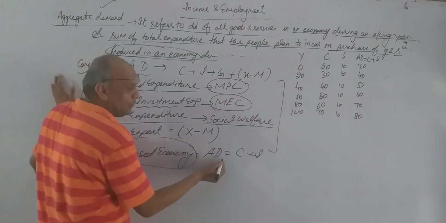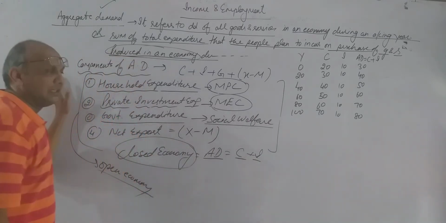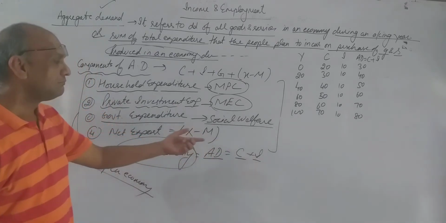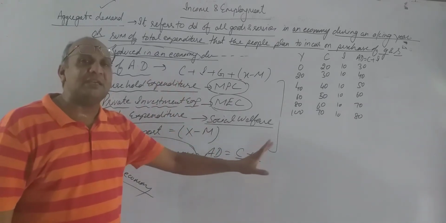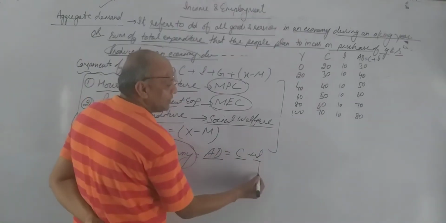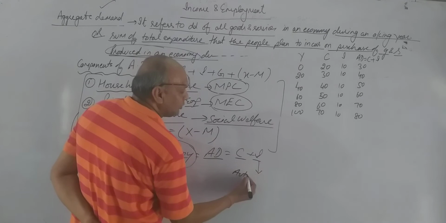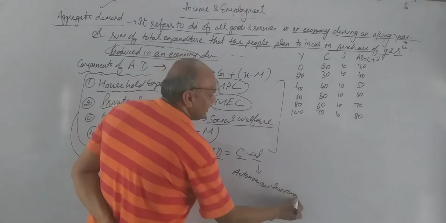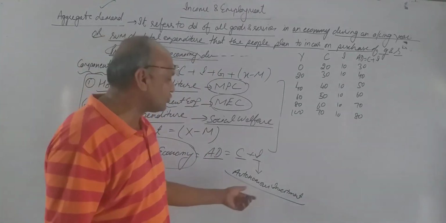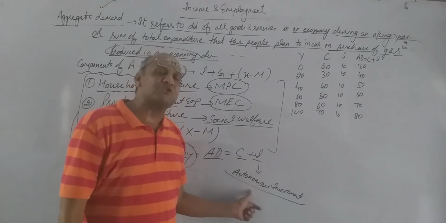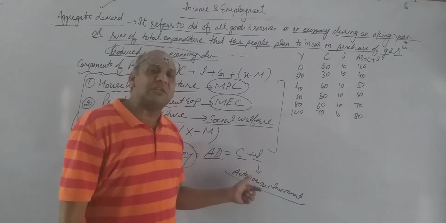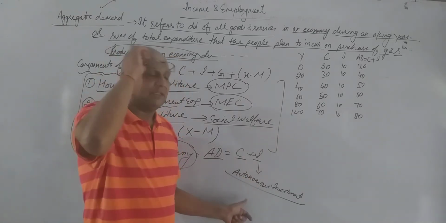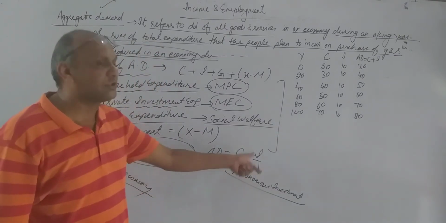In a closed economy, we are going to discuss AD is equal to C plus I, consumption plus investment. Only 2 components. C stands for household expenditure and I here stands for investment. And the investment we are going to discuss over here will be autonomous investment. Though we are going to discuss this topic in detail also, here autonomous investment means the investment which is done not for the profit motive, which remains constant throughout the year. That is known as autonomous investment. So AD stands for C plus I.